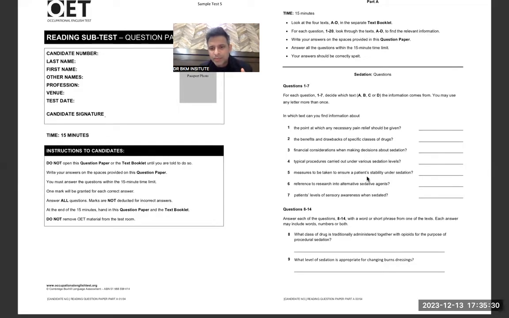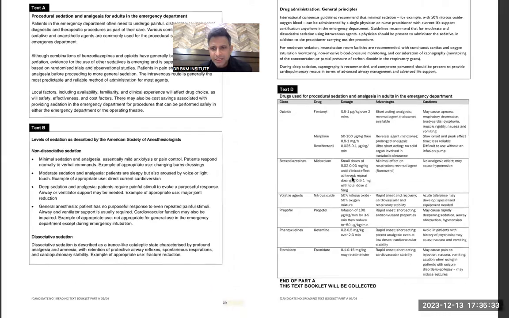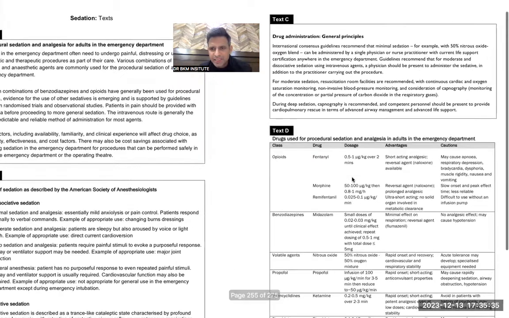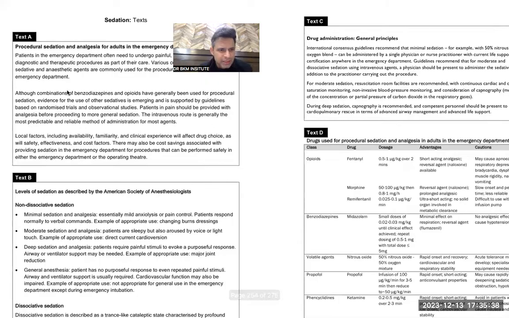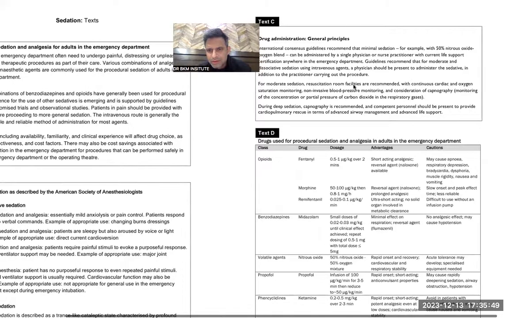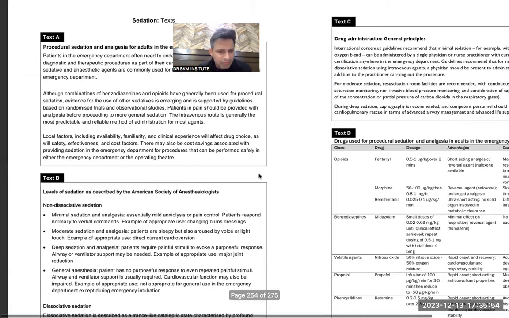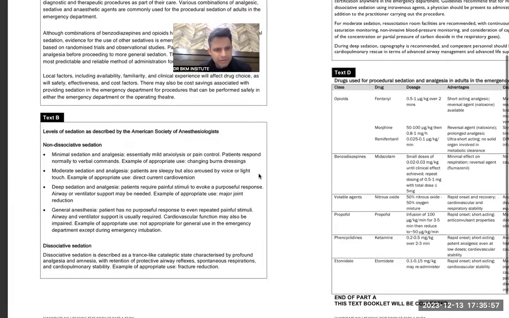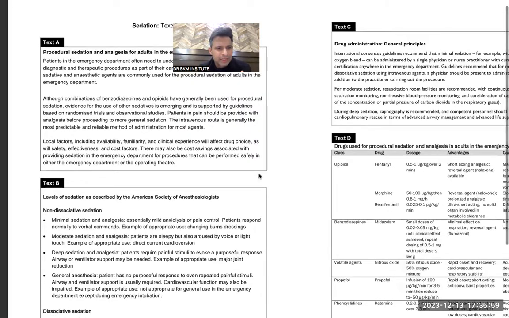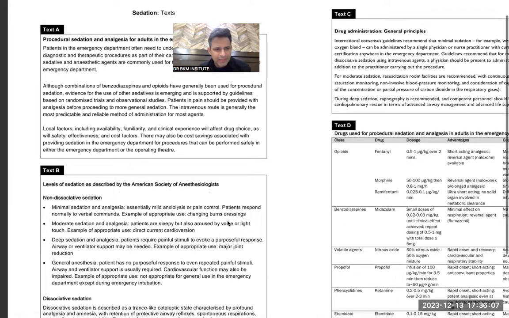Measures to be taken to ensure a patient's stability under sedation. Anything that talks about stability? Nothing like stability is given. This is also a difficult one. I couldn't find the word stability. So again, I don't have time, so can't really do. Either I will do A, B, or C, but I cannot find anything.